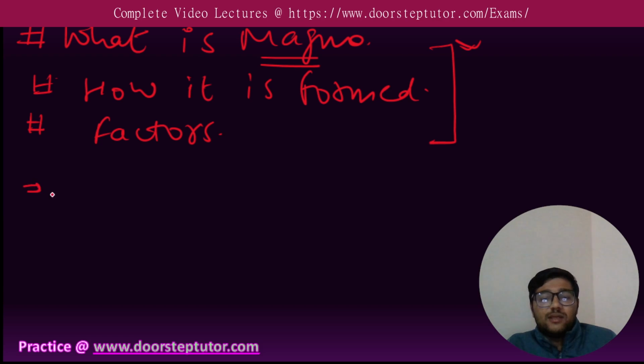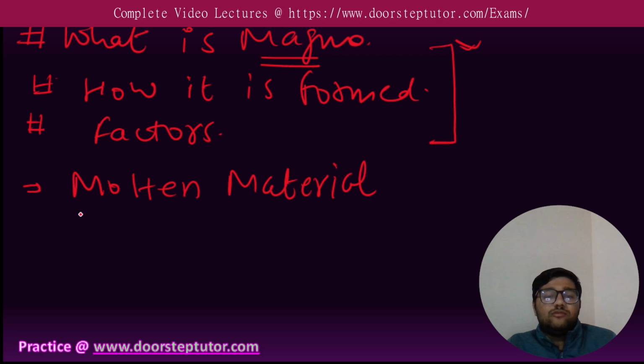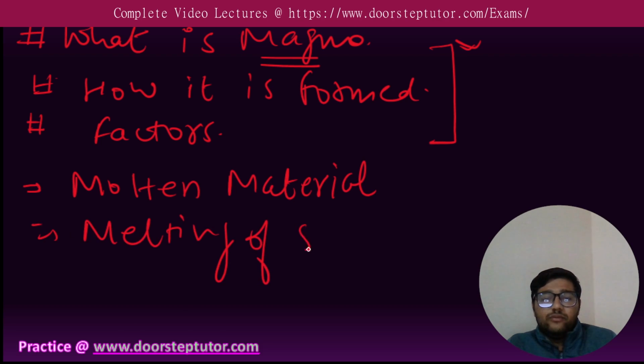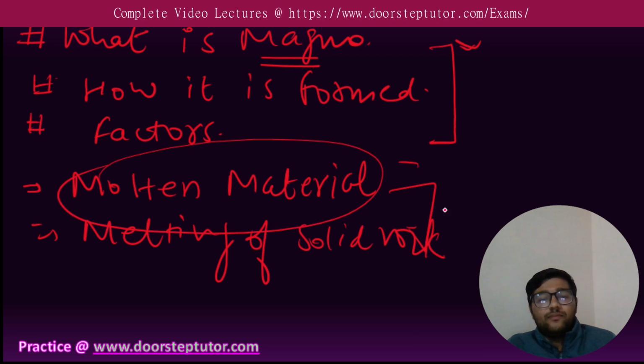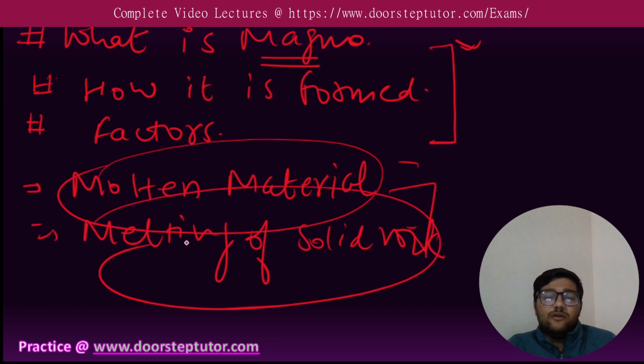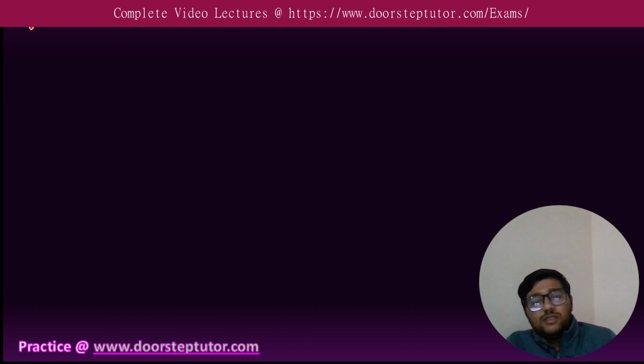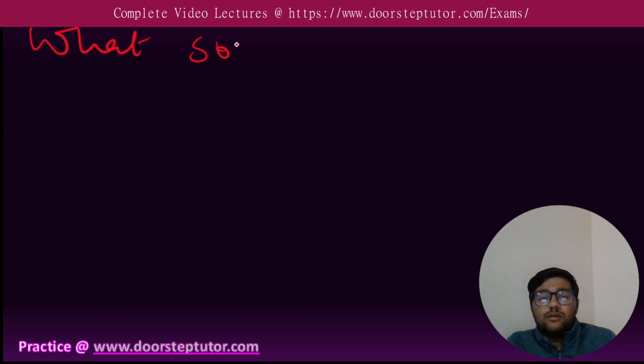So we'll consider magma as a molten material, and it is formed by the melting of solid rock. These are two fundamental things that we need to keep in mind: magma is a molten material and it is formed by the melting of solid rock. Now the point comes: what is the source of solid rock, because we have said that it is formed by the melting of solid rock.